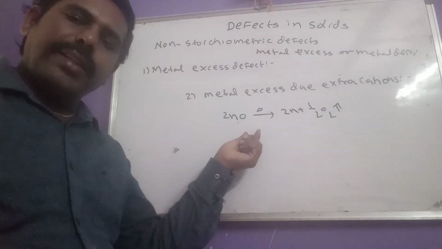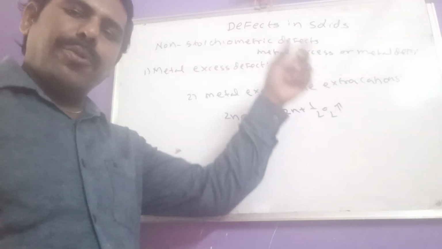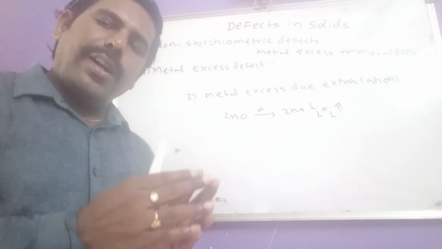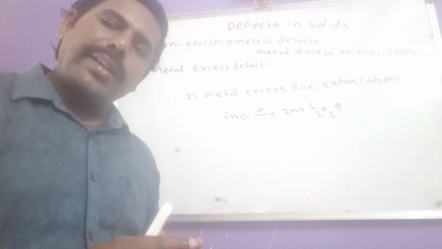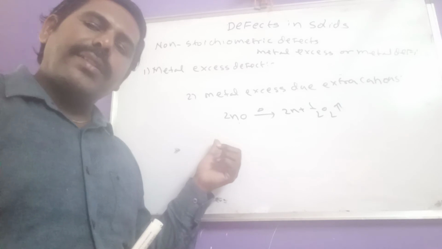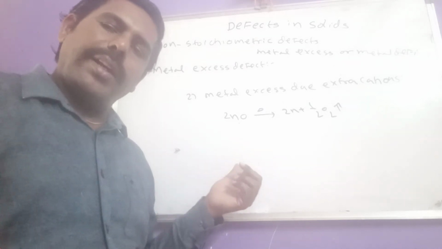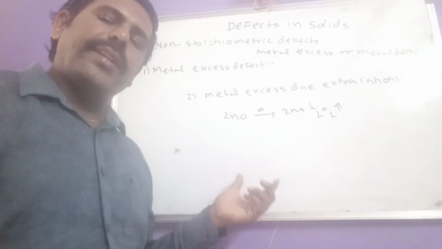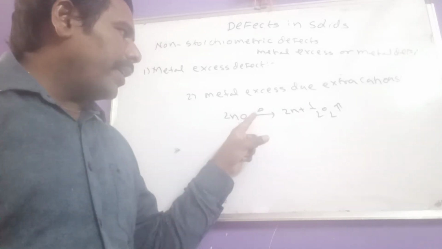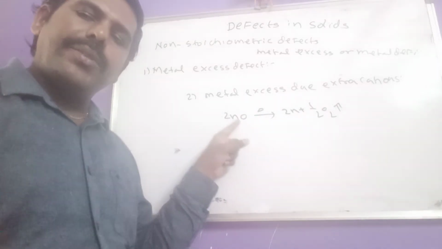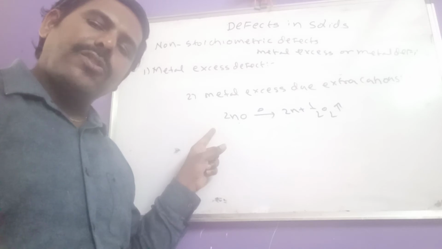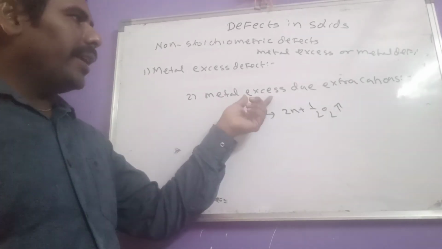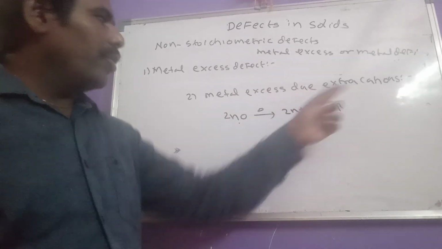That means some of the oxygen atoms escaped out from the lattice site. When the number of oxygen atoms decreases, Zn plus 2 ions are in excess. Now here also we can see some defect in that crystal, but comparatively some extra Zn plus 2 ions are there. So now this is called metal excess defect, due to which one?